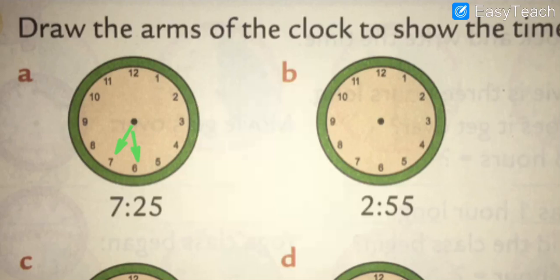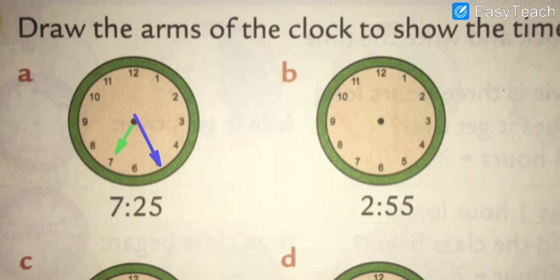Got my points, my dear students? It's a 7, 25. Here we have done 7:25. Now we will move on further, my dear students.